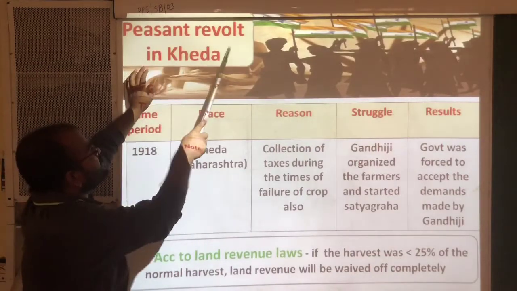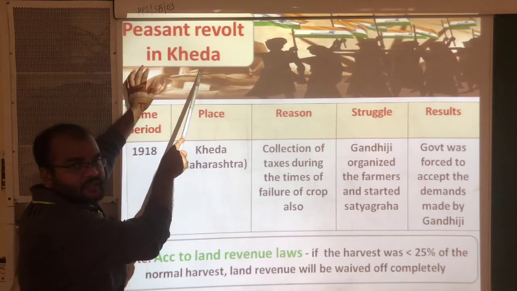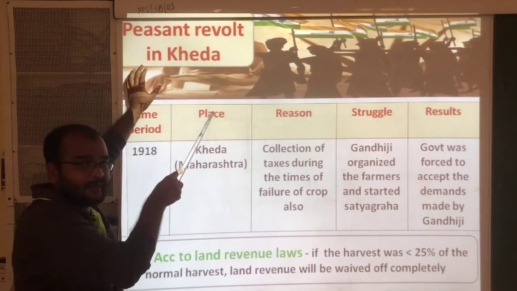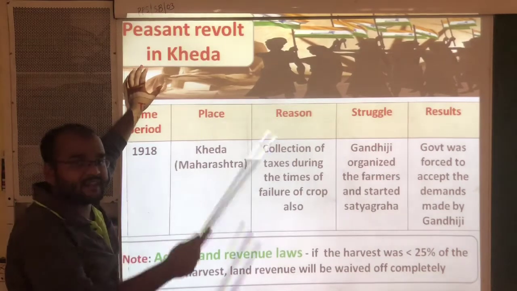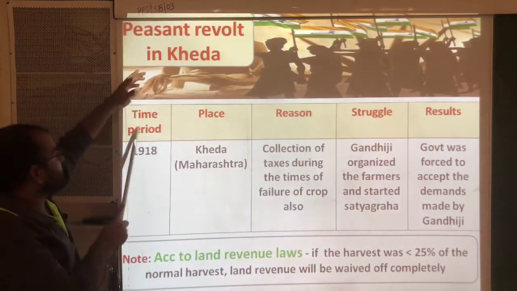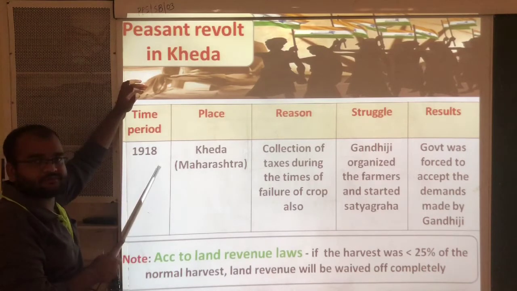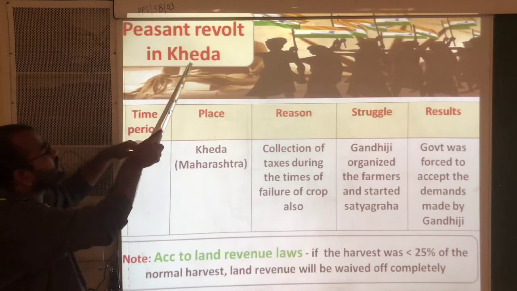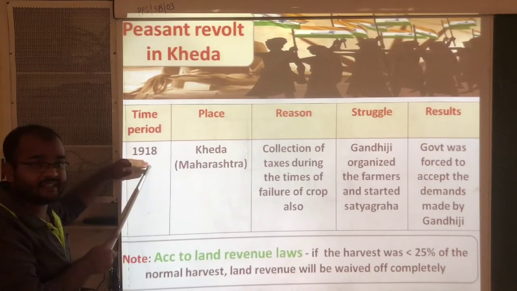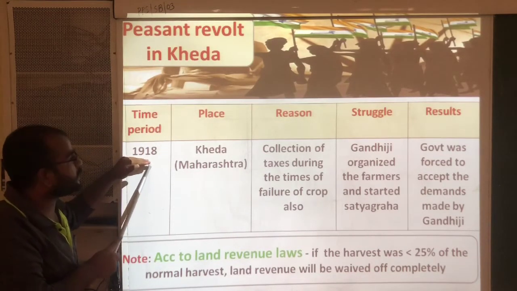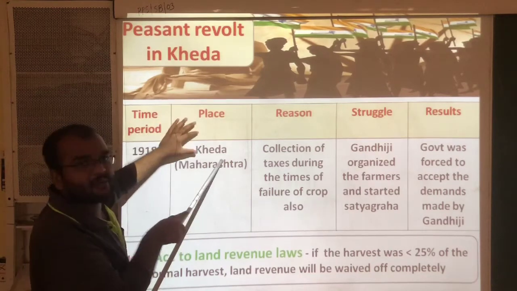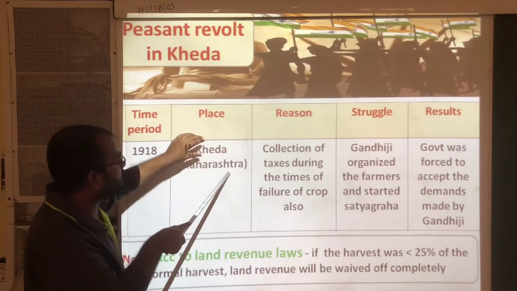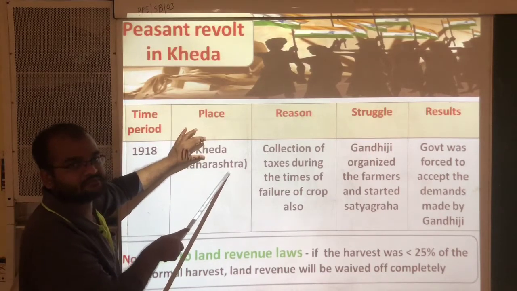Now, the peasants' revolt in Kheda. In Kheda, how did the peasants revolt? What was the main reason and what was the result? See here, the time period is 1918. After the revolt in Champaran, in Kheda also a revolt started, in the year 1918. Kheda is present in Maharashtra. In Maharashtra, one of the villages is Kheda.